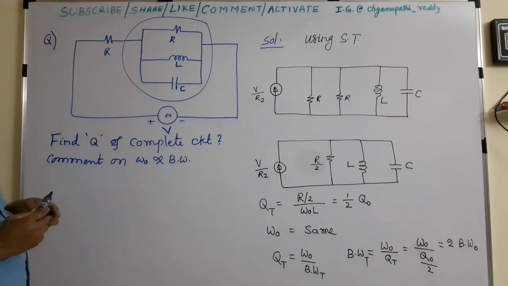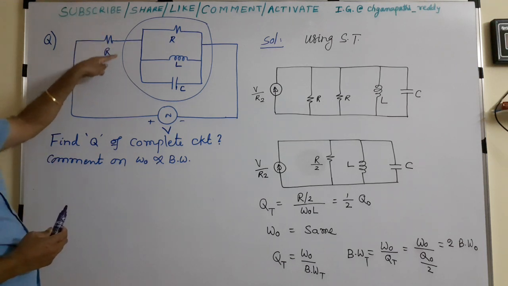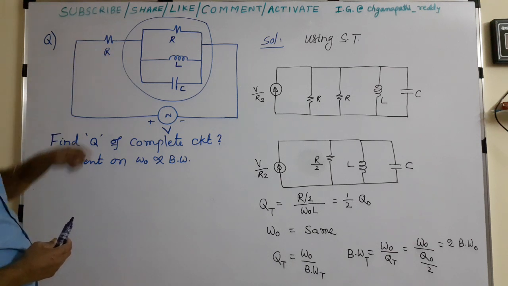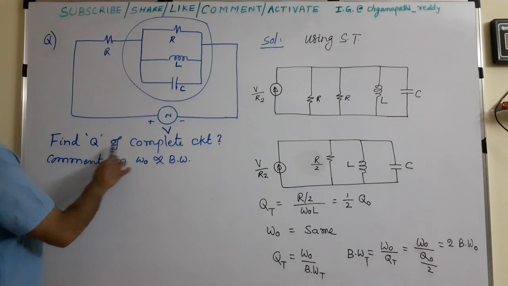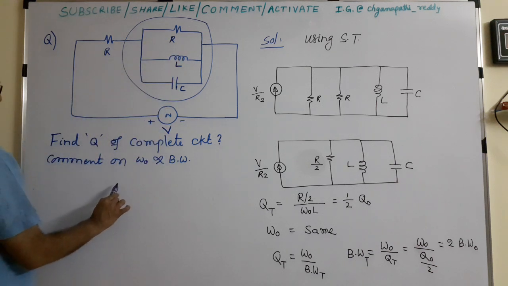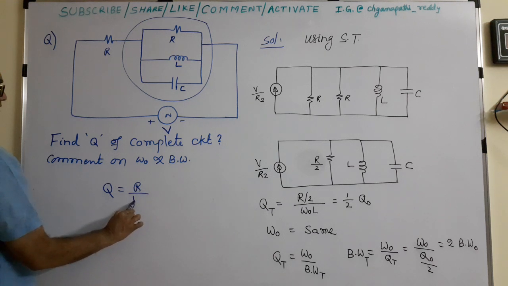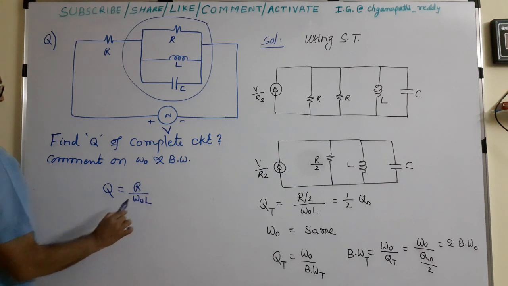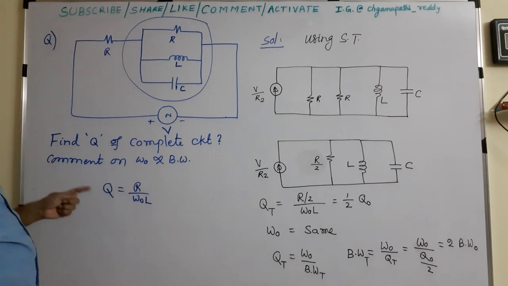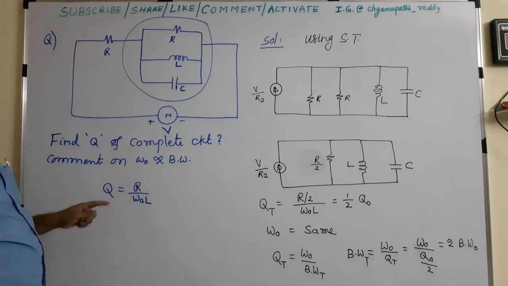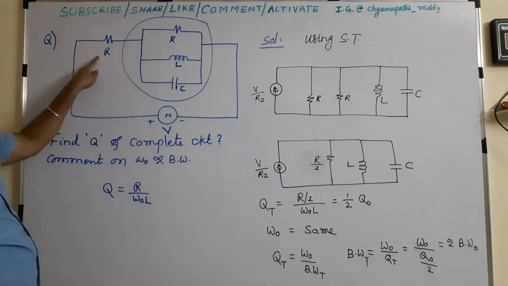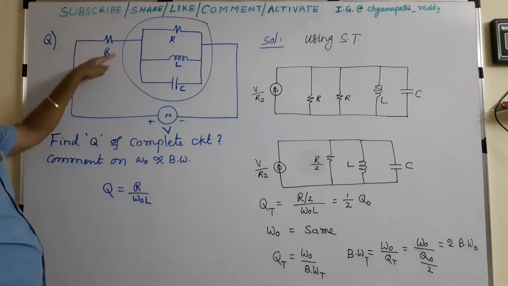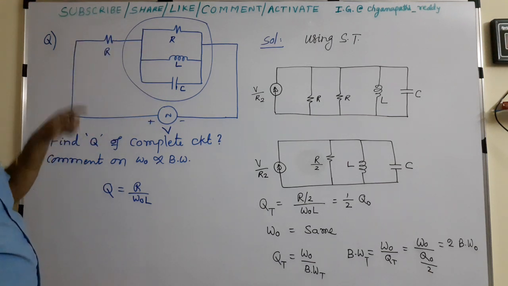That is the question. If this resistor R is not there, what is the quality factor? Direct formula, quality factor of parallel RLC. So we know this, that is R by omega naught L. If all are in series, omega naught L by R. So we know this formula. But here an extra resistor is connected. Because of this, what is the overall quality factor?